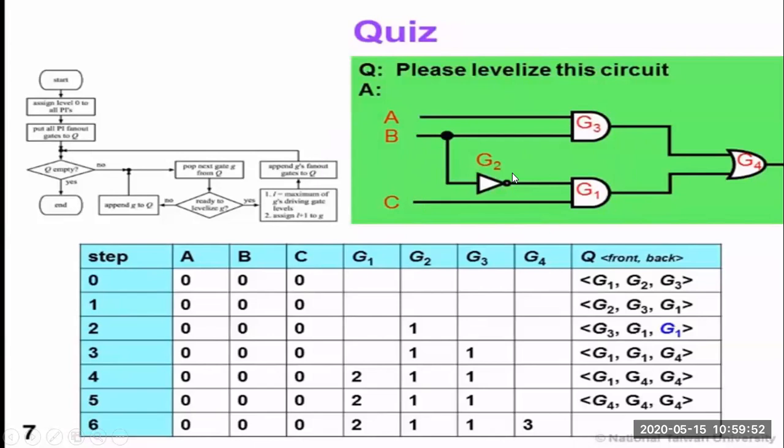Once you apply 0, you get a first output from G1. I've taken G1, G2, and G3. For front and back, G1 and G2 are first. Why? Because before you drive the G4 output and G3 output, it depends upon the B and C input of G1. So G1 and G2 should be processed first, and G3 will be processed next.